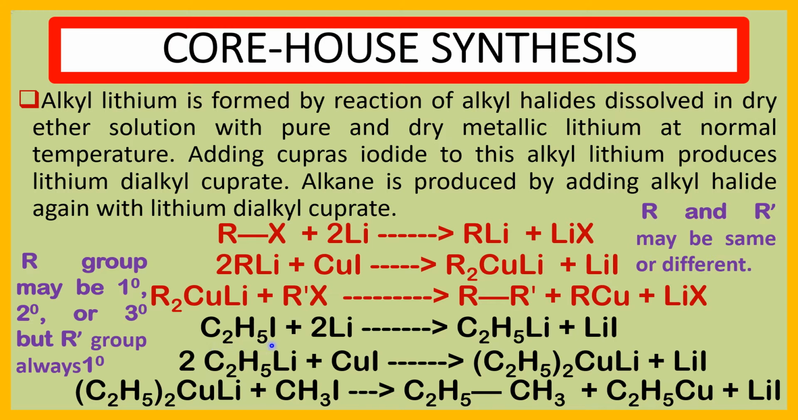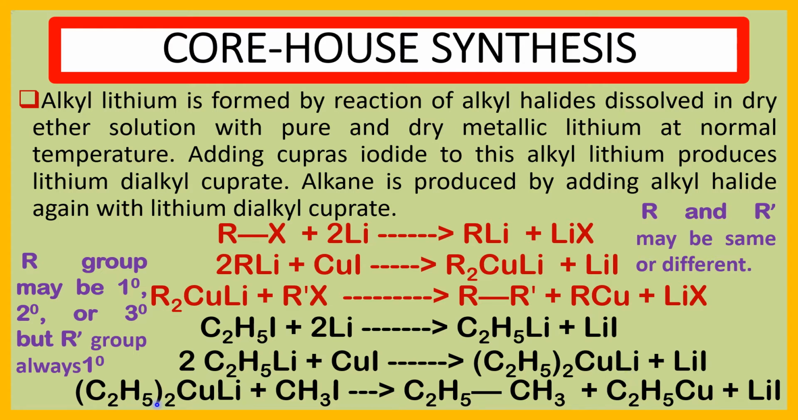ethyl iodide as an alkyl halide. Ethyl iodide as an alkyl halide. It reacts with lithium and produces ethyl lithium. C2H5Li is the ethyl lithium. This ethyl lithium again reacts with cuprous iodide and produces lithium diethyl cuprate. (C2H5)2CuLi is the lithium diethyl cuprate.